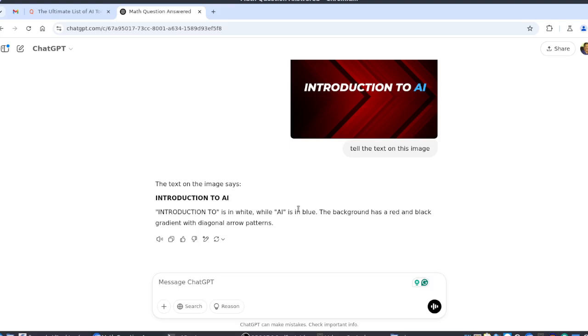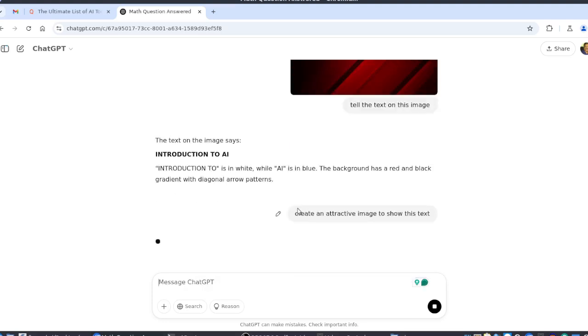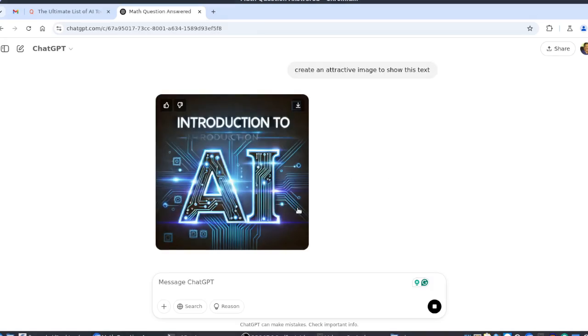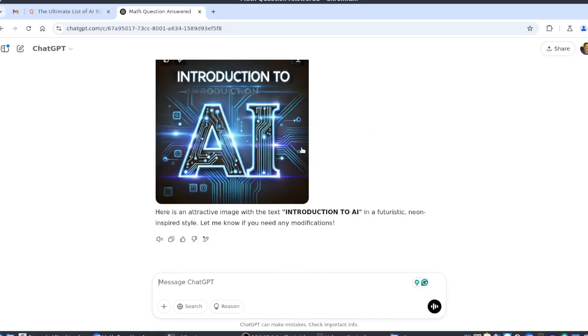Apart from that, you can ask it to describe what color, how it's looking, like that. Not only this one, we can even ask ChatGPT to create images. Maybe we can ask it to create a similar image, create an attractive image to show this text. It will try to create the image. Even you can give instructions like the background should be like this. You can use this kind of font, like that. So now Introduction to AI, it's somewhat better than this, right?